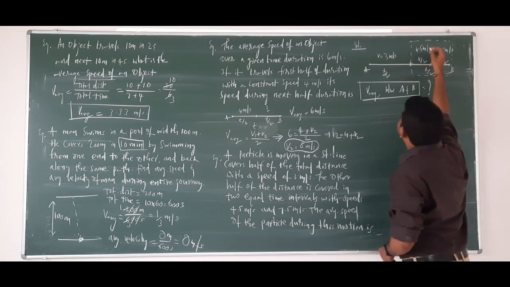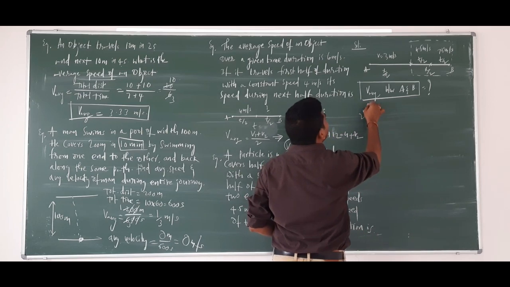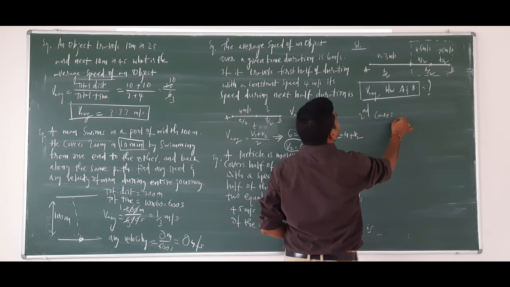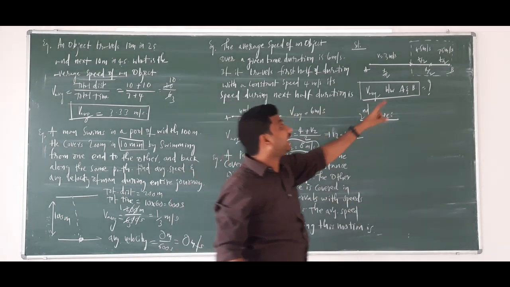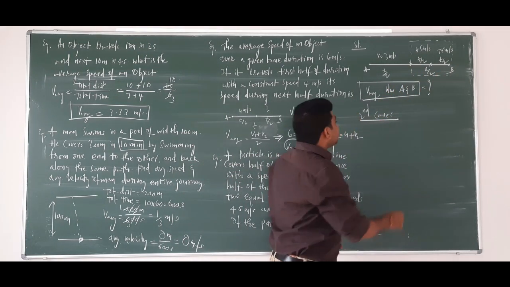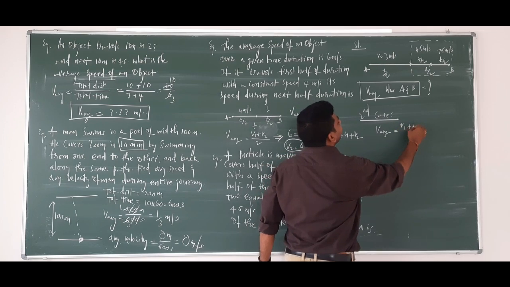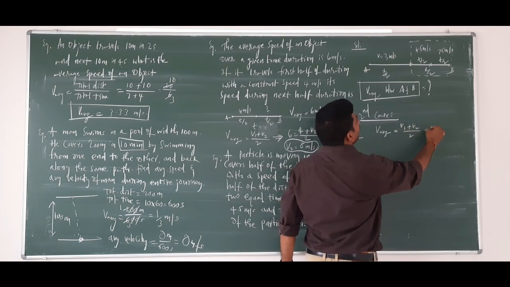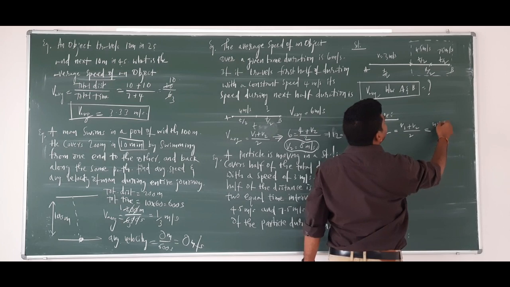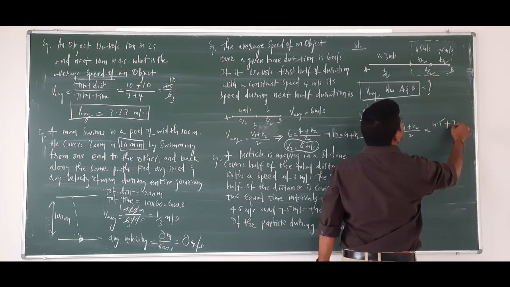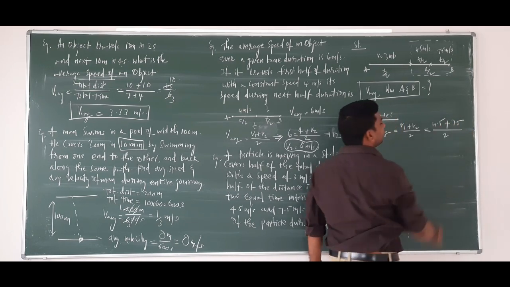Now, if you see the second case carefully, there you get an average velocity. How? Because in the second case, the total time is divided into two halves. Right? And you know the average velocity in this case will be v1 plus v2 by 2. What is v1 here? 4.5. Plus what is v2 here? 7.5, divided by 2.